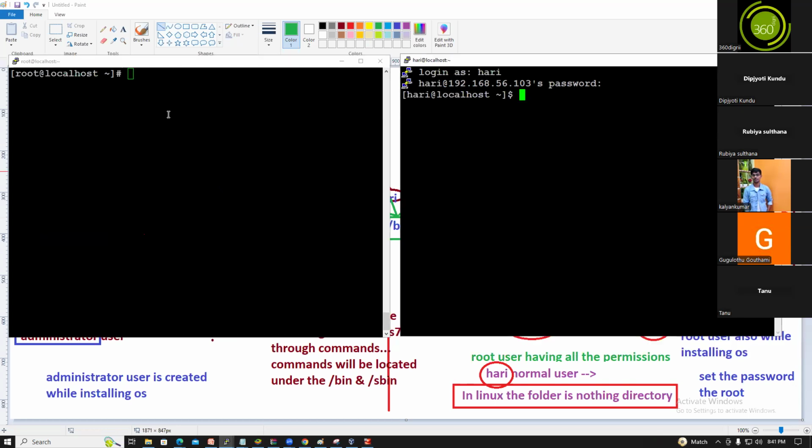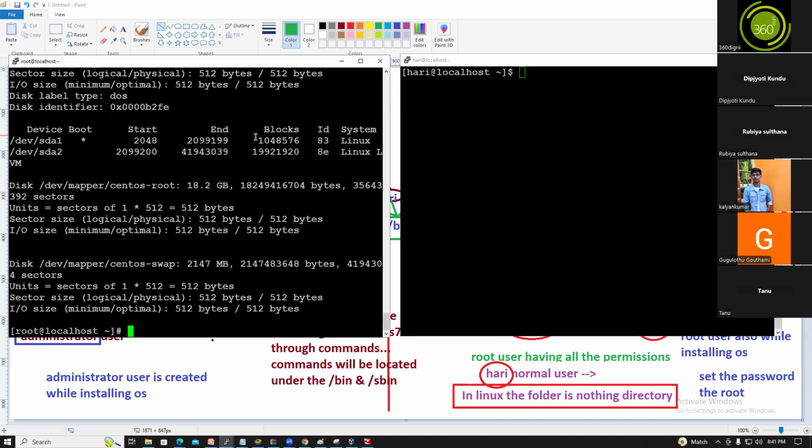For example, ls is a bin command. Let's try fdisk -l, which is an sbin command.